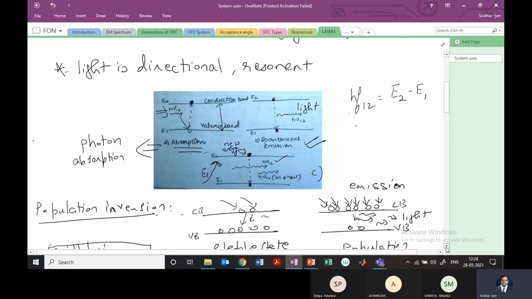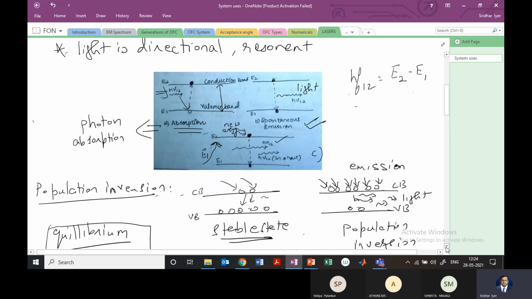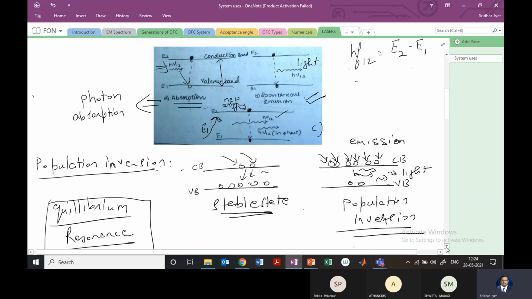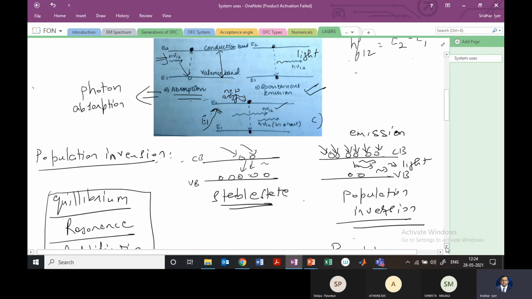So this is the diagram on the screen which explains the manner in which the lasers are going to work. In addition to absorption and spontaneous emission, the lasers will also have the process of stimulated emission, wherein we are supplying an external energy to an electron in the conduction band, and by absorbing that energy, the electron will fall down to the valence band and give out two energies, one which it took to move from valence band to conduction band, and the other to move down from conduction band towards the valence band.